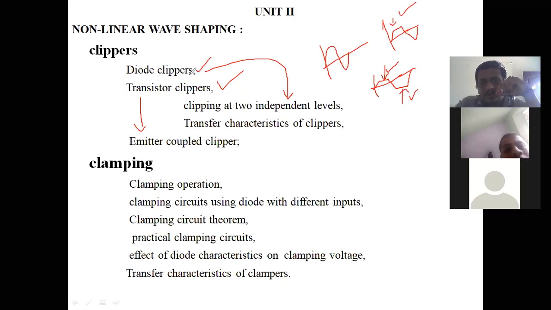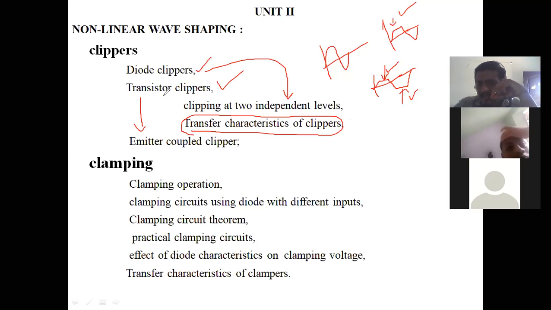Therefore, diode two level clippers, and by using transistor, two level clippers. We are going to see the transistor two level clipper and the diode two level clipper. For both, we are going to draw the transfer characteristics. For each circuit, the diode and similarly the transistor, we are going to draw the transfer characteristics. That means these two are the subtopics in these two main topics.